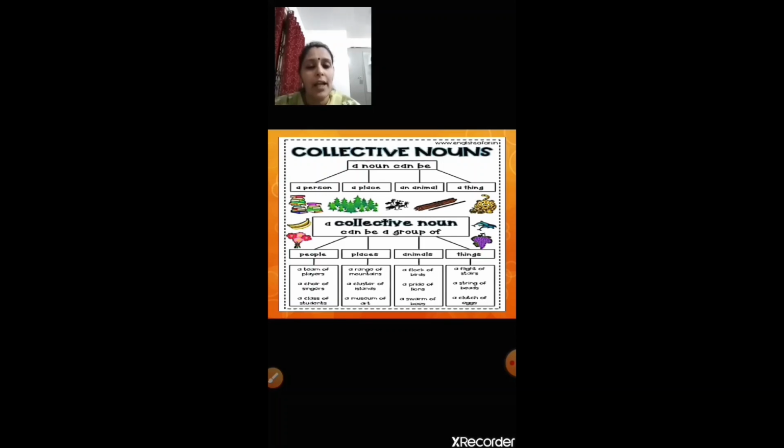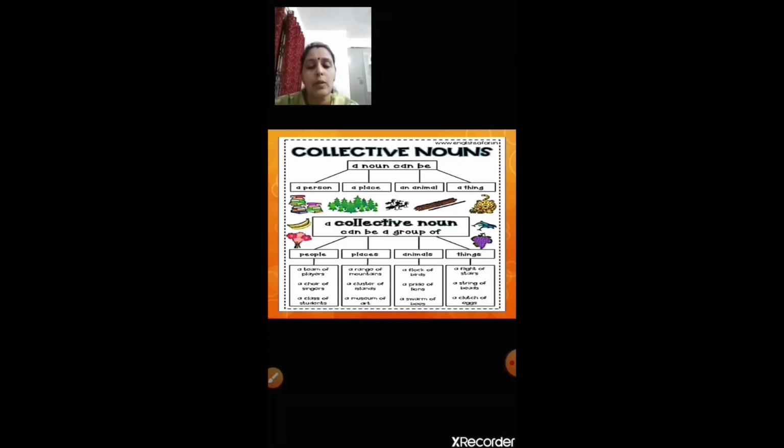The same way you have animals. When the same kind of animals are together, then we give them a group name. For example, a flock of birds. When you see many birds flying in the sky, many pigeons or many geese, you say a flock of birds is flying. A pride of lions. When you see a group of lions sitting together, you say a pride of lions. A pride is a group name given to a group of lions. In the same way, you have a swarm of bees.